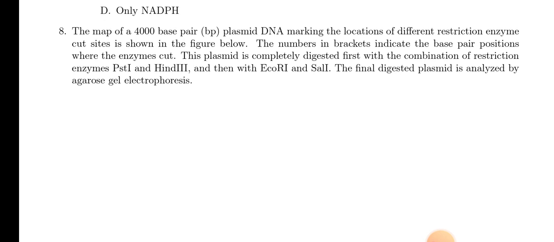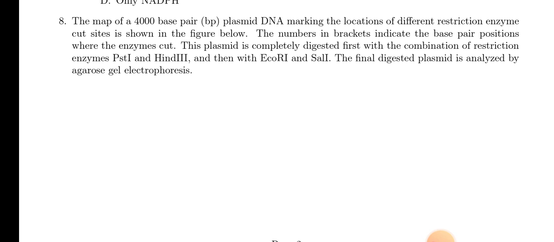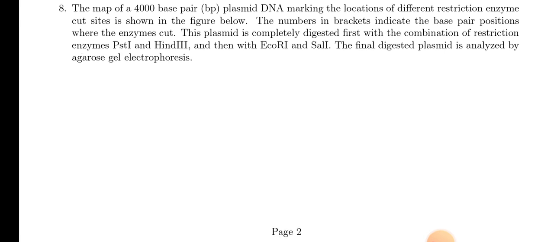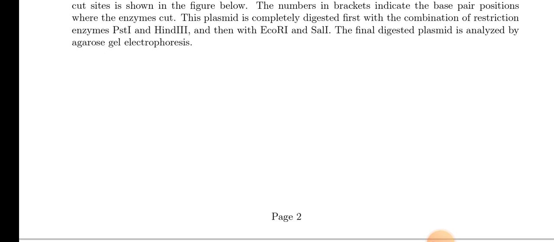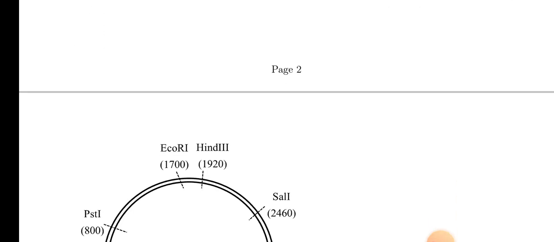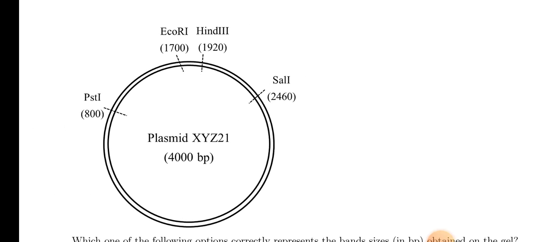Now, question number 8. The map of a 4000 base pair plasmid DNA marking the location of different restriction enzyme cut sites is shown in the figure below. The numbers in brackets indicate the base pair position where the enzyme cuts. The plasmid is completely digested first with a combination of restriction enzymes PstI and HindIII and then with EcoRI and SalI. So the final digested plasmid is analyzed by agarose gel electrophoresis. Now look at the plasmid.